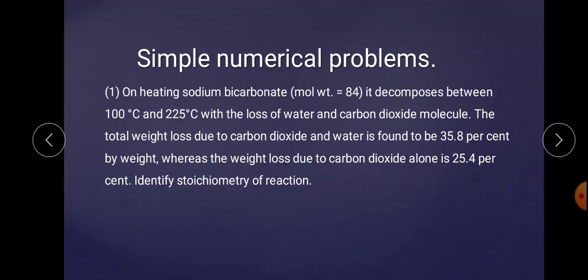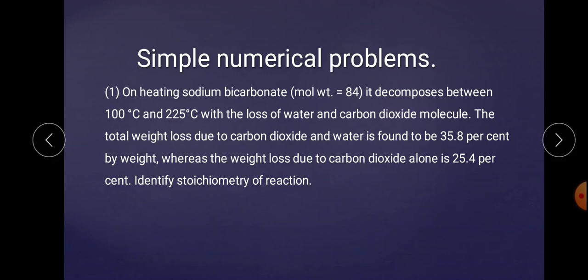This is a simple numerical problem on thermogravimetry. The question is: on heating sodium bicarbonate, whose molecular weight is 84, it decomposes between 100 to 225 degrees Celsius with the loss of water and carbon dioxide molecules.